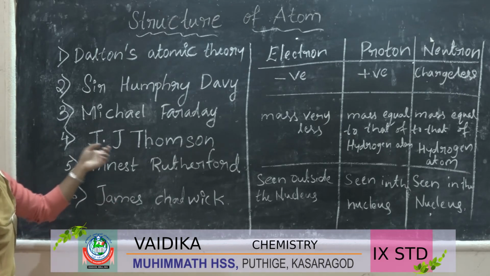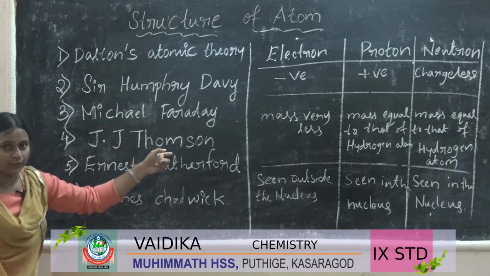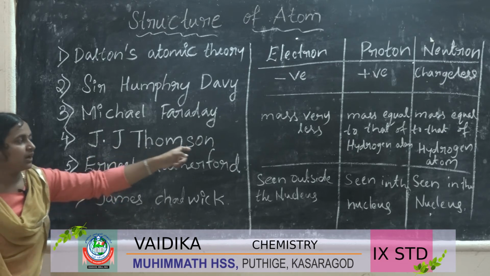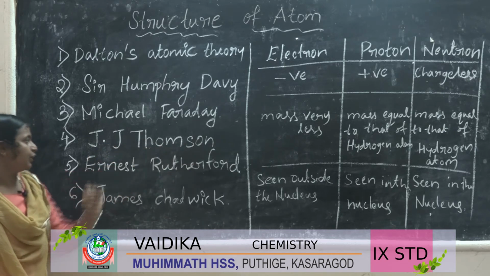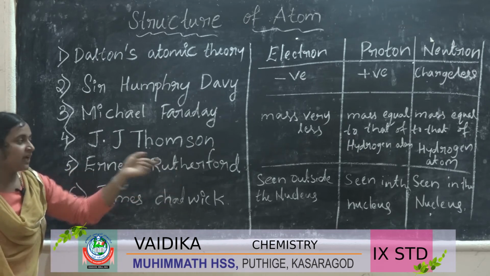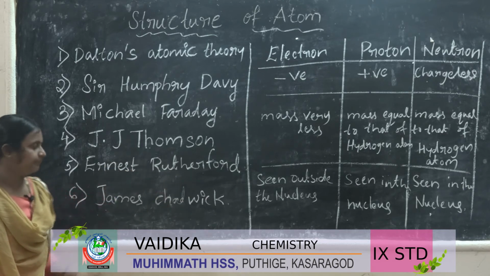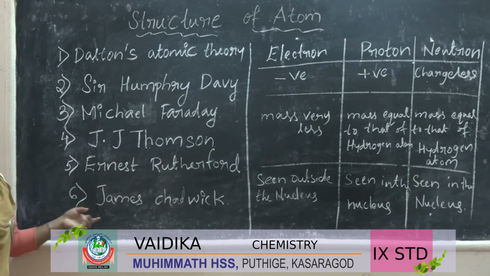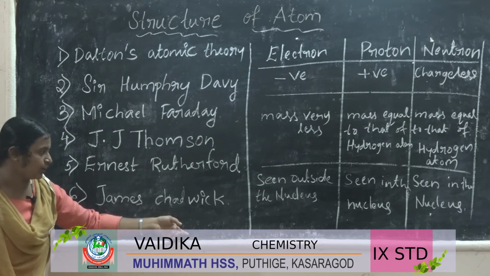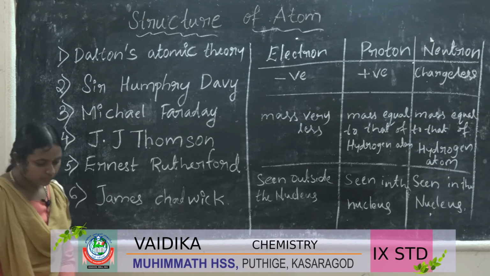And the scientist J.J. Thomson, what did he do? He found out the electron. And what did Ernest Rutherford do? He found out the nucleus and also the proton. And James Chadwick found out the neutron.